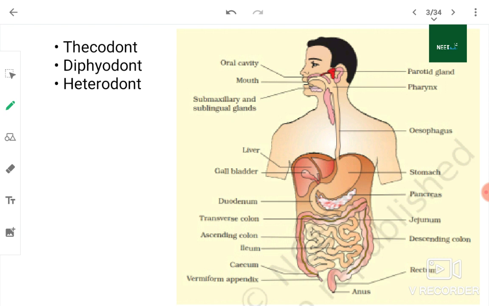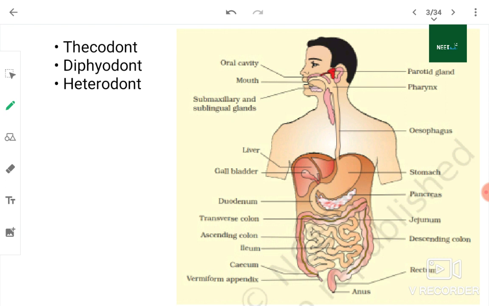Alimentary canal begins with an anterior opening in the mouth, and it opens out posteriorly through the anus. Now, the human dentition. Three types of dentition we are familiar with: thecodont, diphyodont, and heterodont. I have taken this diagram from NCERT. There was a previous year question from this diagram also. It's easy and basic, but you should know the diagram.